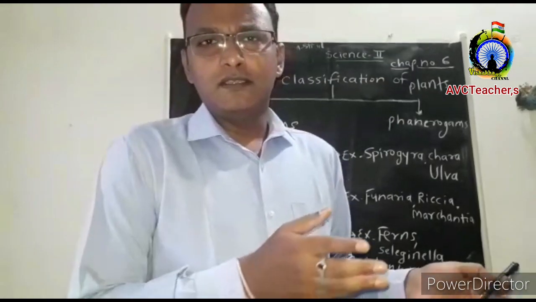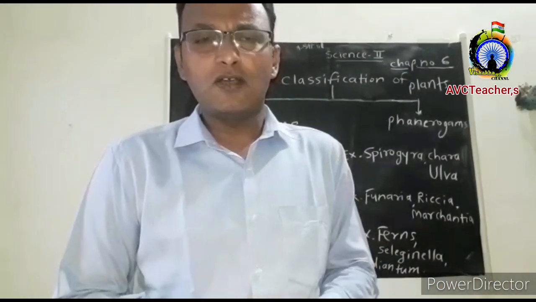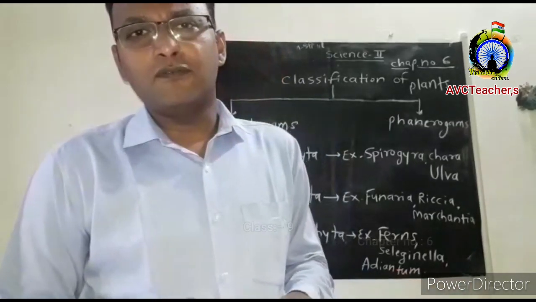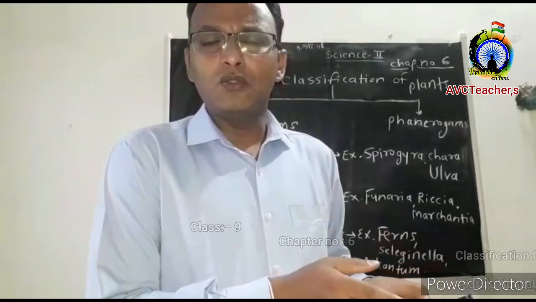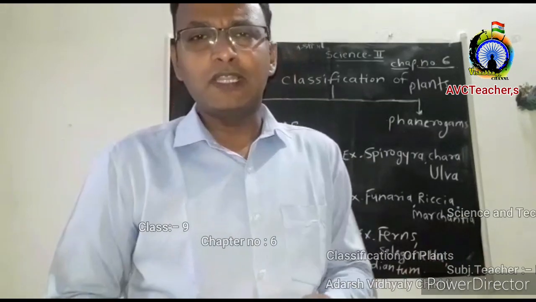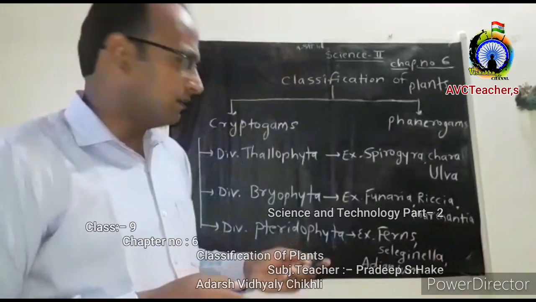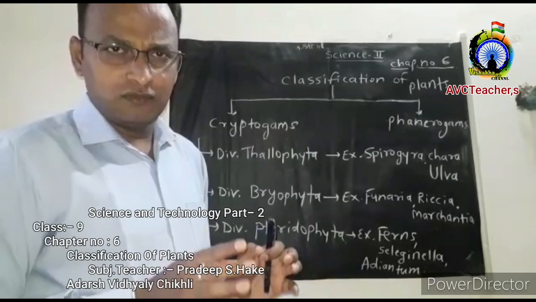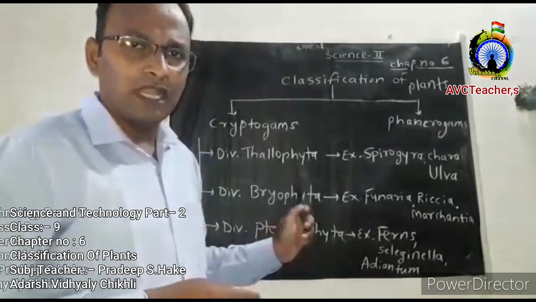We know that Bryophyta plants grow in shady places or in moist soil, but they require water for fertilization. As Bryophyta plants grow on moist soil and require water for fertilization, these plants are called amphibian plants. These plants do not have vascular tissue. Xylem and phloem, these tissues are absent in Bryophyta plants.